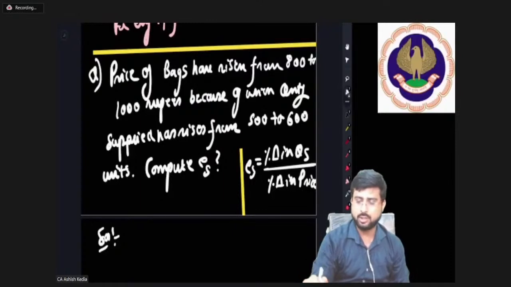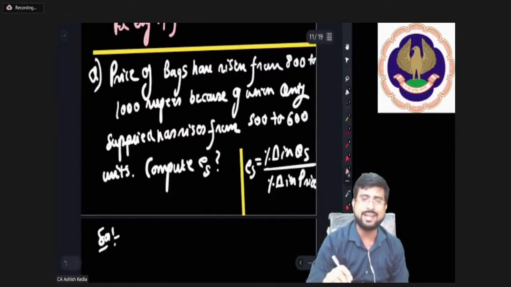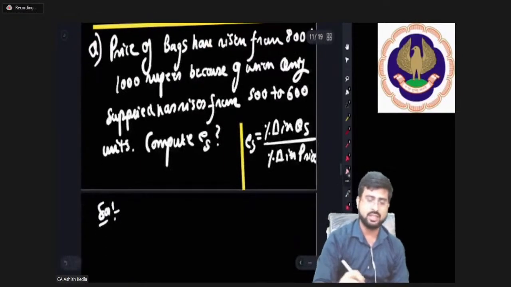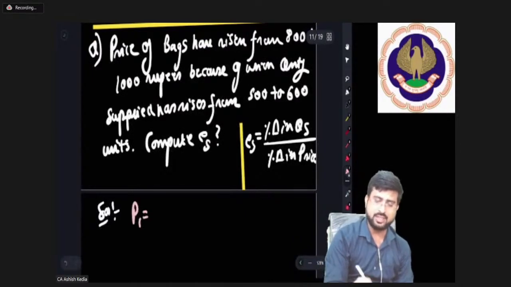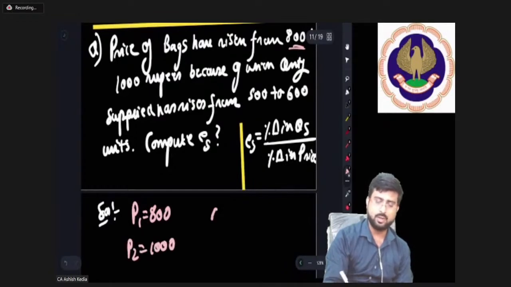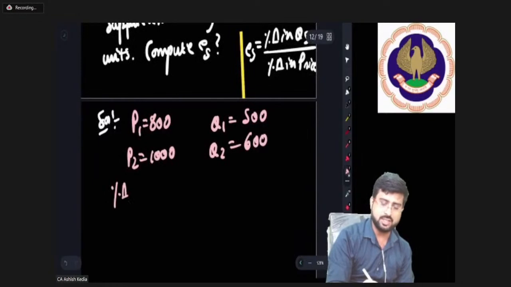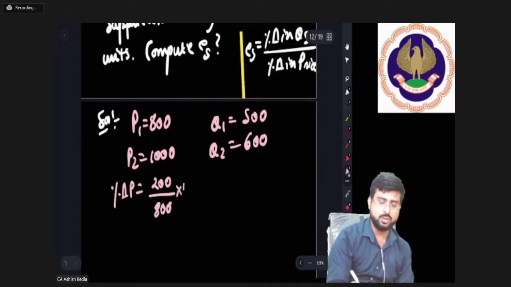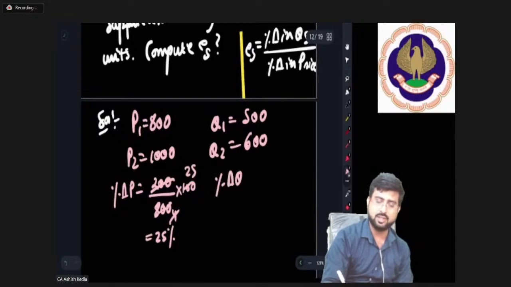Okay, very good. So yes, I seem to be getting correct answers, but I'll explain everything. See, let's jot down the data. Original price was 800 and now the new price is 1000. Original quantity was 500 and the new quantity is 600. So what is percentage change in price? It is 200 by 800 into 100. That is 25%.